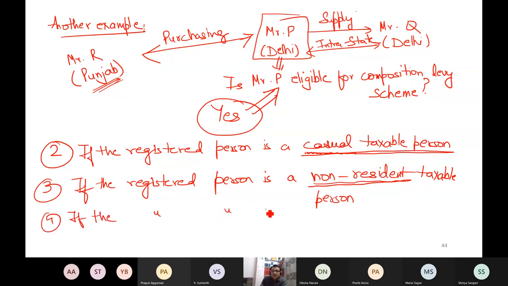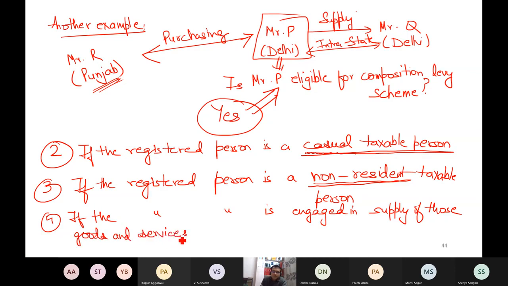the registered person is engaged in supply of those goods and services which are not leviable to GST.